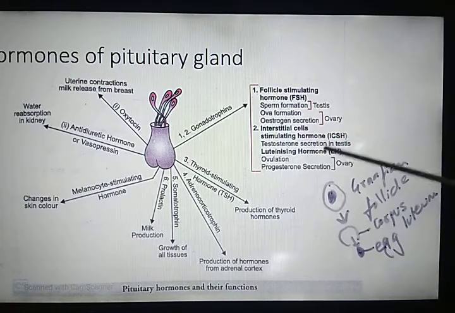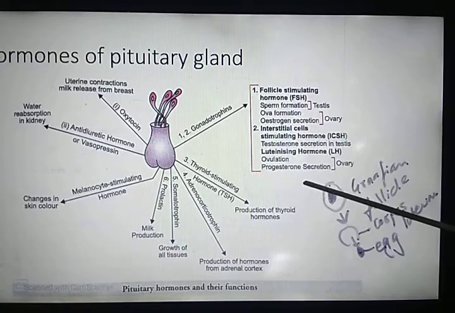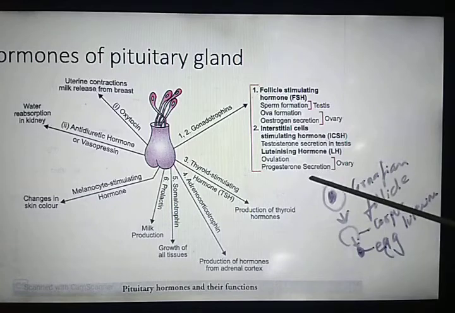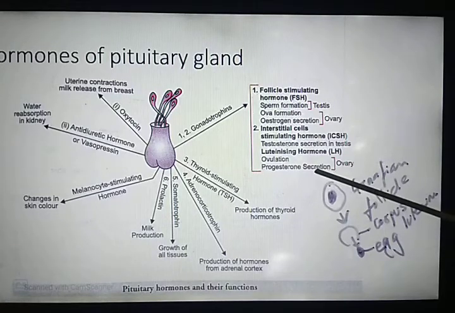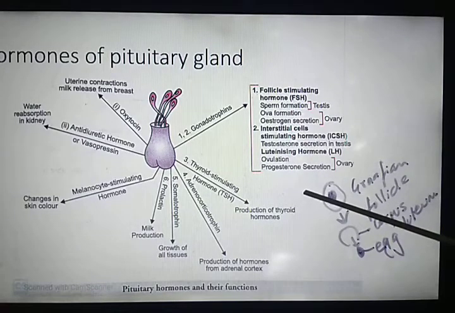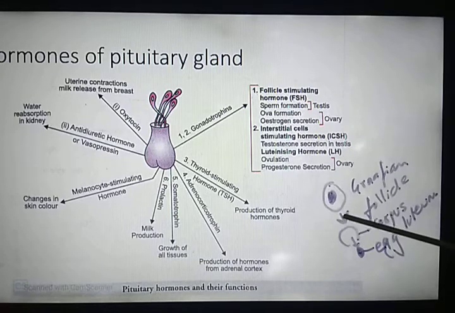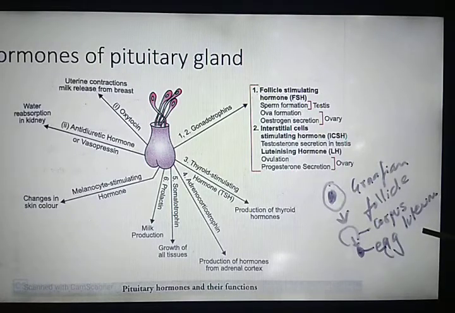In some books, it is mentioned that luteinizing hormone is also responsible for estrogen secretion. But estrogen secretion is done only by the mature Graafian follicle. Once ovulation takes place, corpus luteum will release only progesterone. I hope it is clear to everyone.